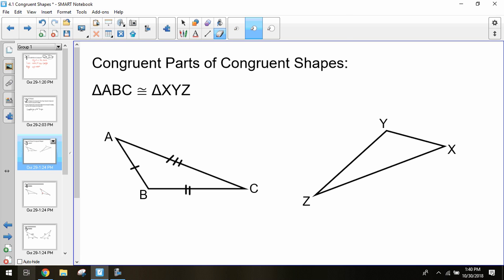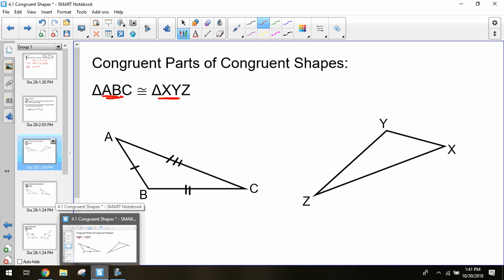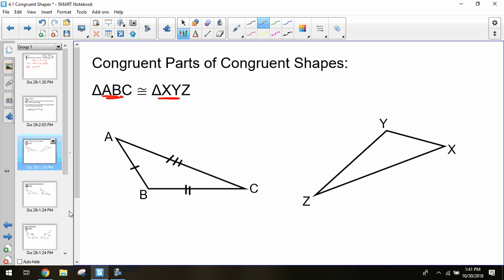And so we can use it to help us determine some pieces of information. If I want to figure out what side is congruent to AB on my second triangle, I can look at my congruent statement and see that AB is the first two letters. If I look at my second triangle, the first two letters are XY. So AB and XY are corresponding and congruent. If AB has a single hash, then XY should have a single hash. Remember, we use those hashes to determine which sides are equal in length without necessarily using numbers.